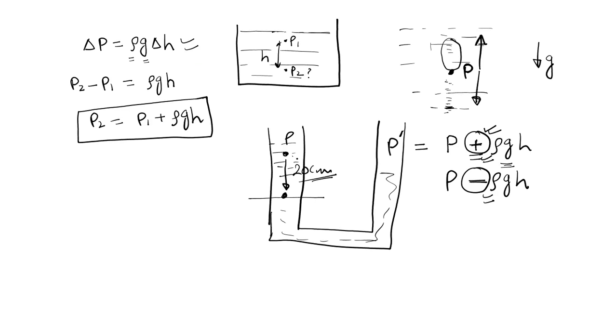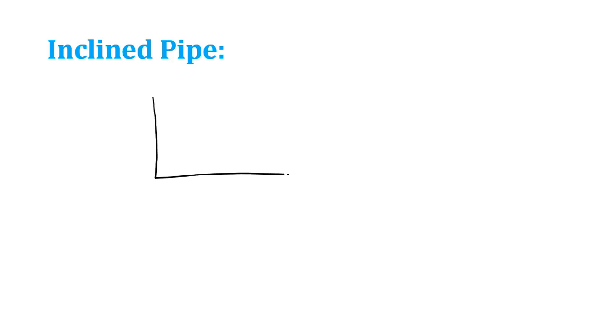Till now what we have seen is a straight pipe. If it is a straight pipe and I am moving downward, then P dash is P plus rho g h. But what happens if it is an inclined pipe? Let us consider an inclined pipe.